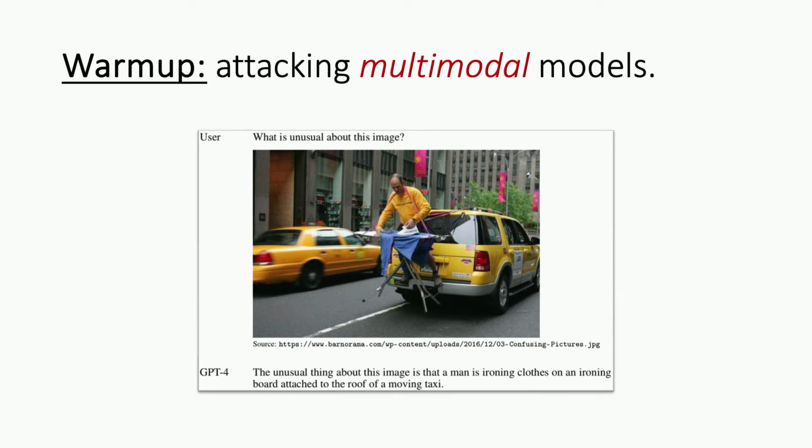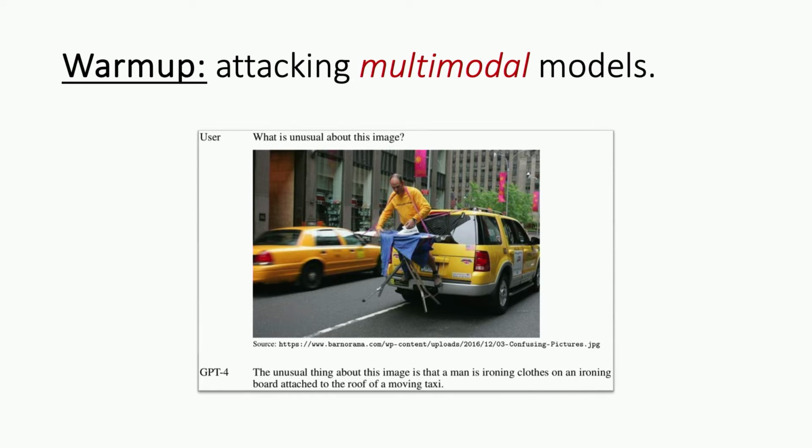So the paid version of ChatGPT can do this. Google's Gemini can do this. A whole bunch of the most powerful language models we have out there can also understand images, and they're sometimes surprisingly good at this. So this was an example from the GPT-4 report from OpenAI, where even if you give these very weird and unusual pictures to a model, it can understand what it's looking at. But this means this model takes images as input, and we have a decade of experience in showing that if you can manipulate images, you can make these models do whatever you want.